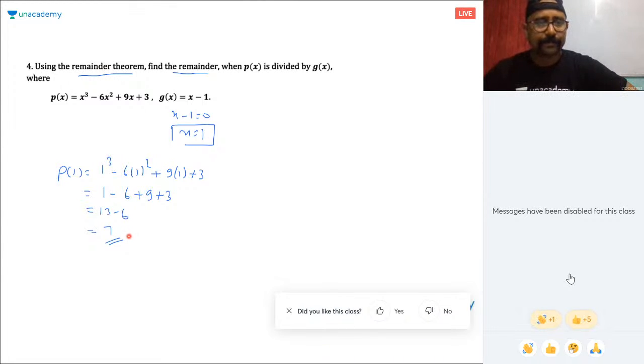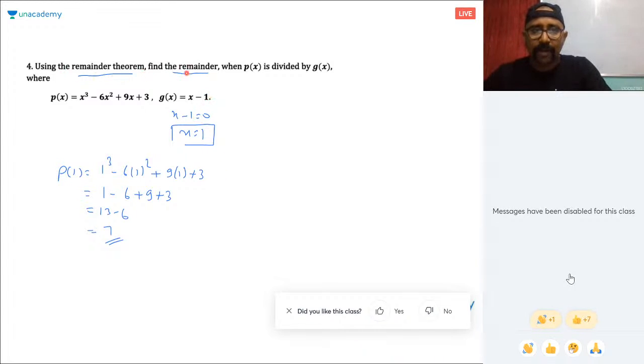Good, very good. So this is the way to find the remainder. If the remainder comes 0, then it's a factor. Okay, so again, just explaining it again.